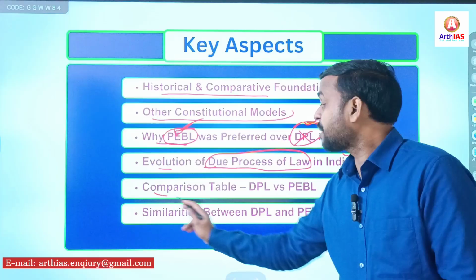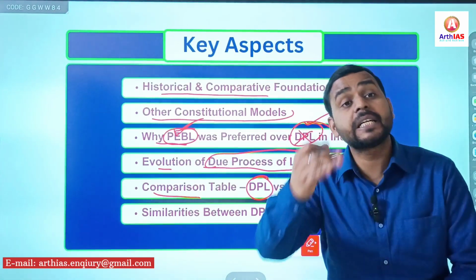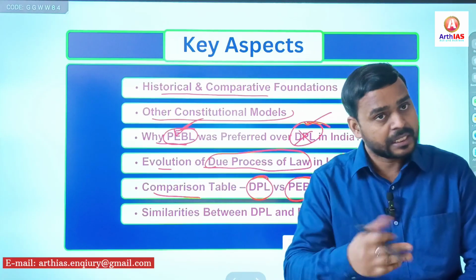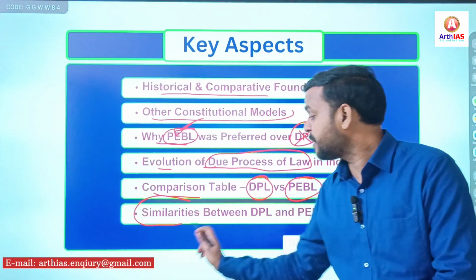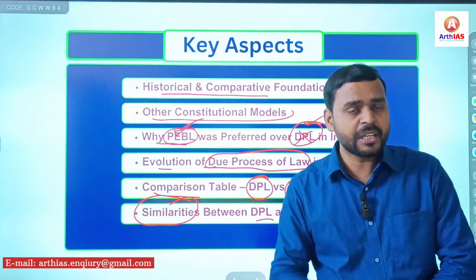Then we will see the comparison between due process of law and procedure established by law. What are the key differences between both the concepts? Then lastly, we will conclude with the similarities between due process of law and procedure established by law. So let's dive in.